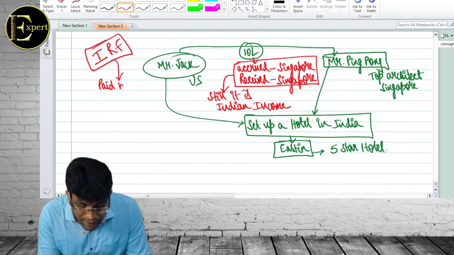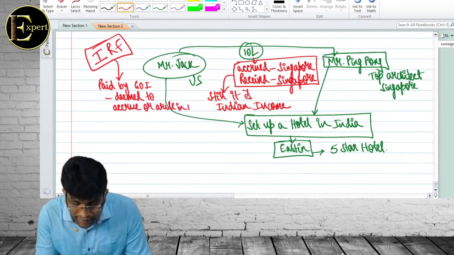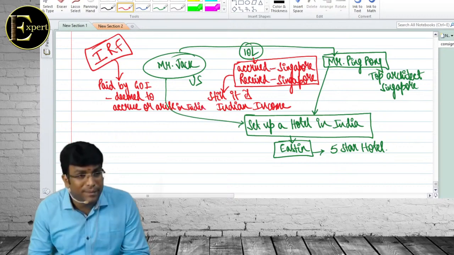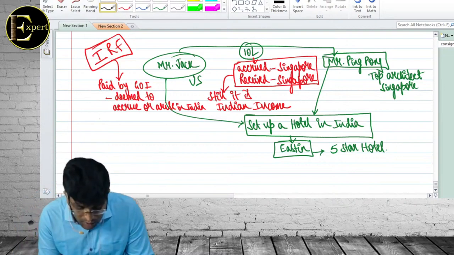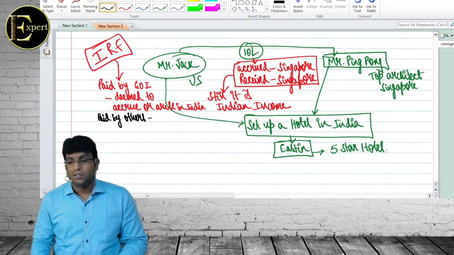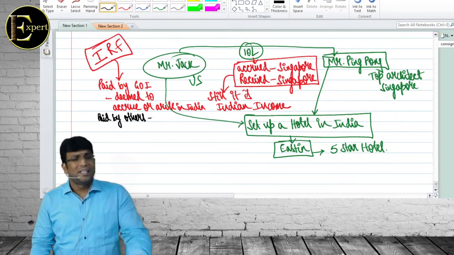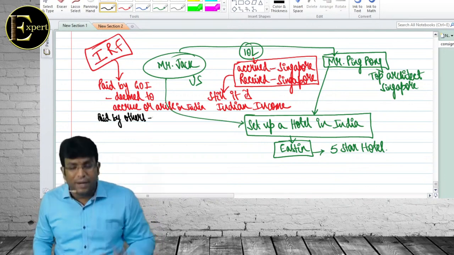If it is paid by Government of India, then it is deemed to accrue or arise in where? India. Here, is it paid by Government of India? No. So second case I am talking about: paid by others. That means it is not paid by government. Government of India, central government, state government, whatever government it is. Any government, central or state. Now tell me, is it paid by government?